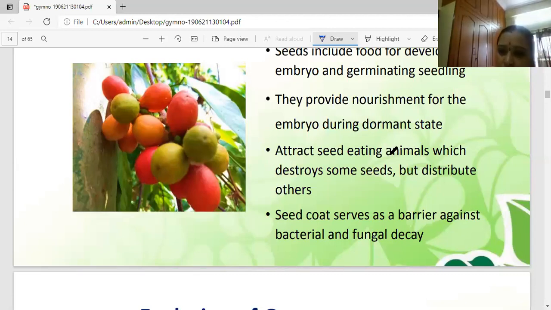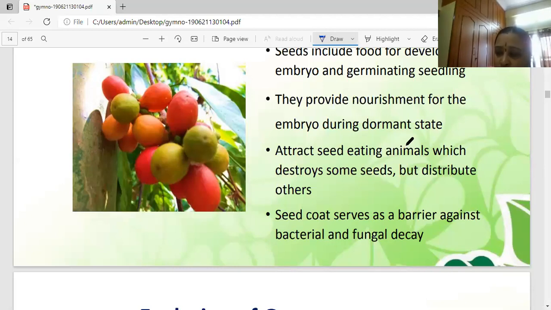And the next one, the female cone, has megasporophylls or carpels, where the megasporangia or ovules are present. Here the ovules are always naked, not enclosed inside an ovary, because the ovary wall is totally absent in the female cone, a gymnospermic character.